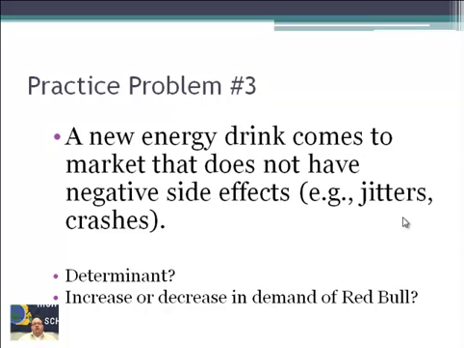A new energy drink comes on the market that does not have negative side effects, like jitters and crashes. Rather than having those highs and lows, it just lets you down nicely. What would be the determinant of that? Will that increase or decrease the demand for Red Bull? This is a new energy drink, a competitor to Red Bull. Think about that for a second. What would be the determinant of that, and how would that affect Red Bull? Because Red Bull does have side effects.